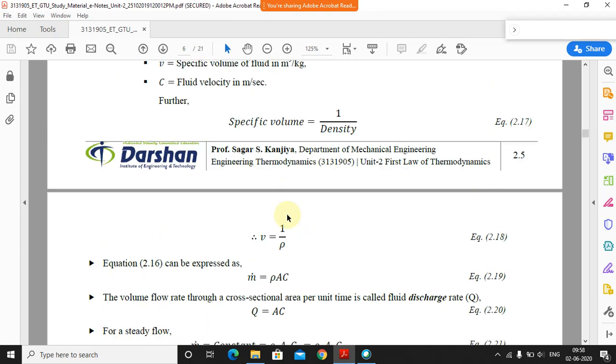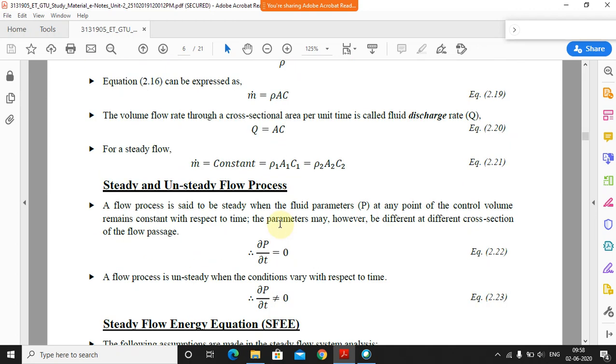In fluid mechanics, basically we are considering two terms, the laminar flow and the turbulent flow. So laminar flow is a steady flow. And if it is not steady, in that case it will be a turbulent flow.